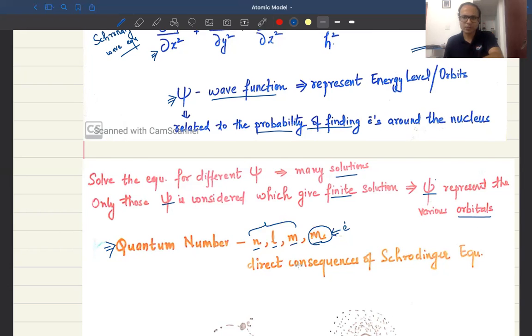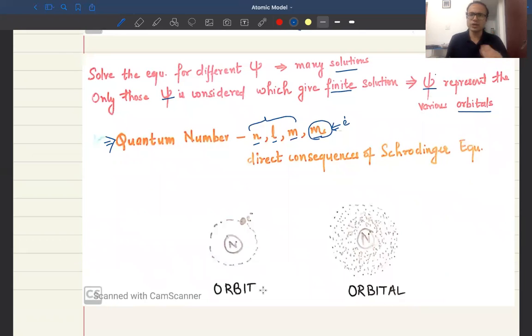Now let's quickly look at the difference between an orbit and an orbital. The orbit is pretty clear to all of you, since we have been discussing the planetary orbit quite a lot. Here we talk about the electron revolving in a specified circular path, which is referred to as the orbit. This was proposed by Rutherford and then carried forward into Niels Bohr's atomic model.